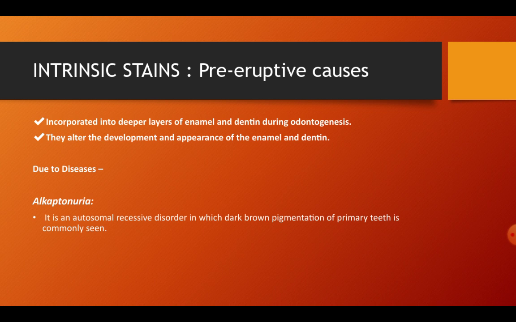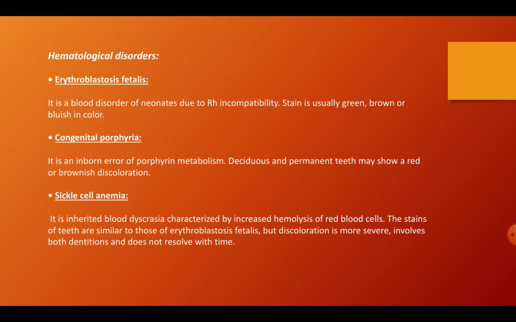What is alkaptonuria? It is an autosomal recessive disorder in which a dark brown pigmentation of the primary teeth is commonly seen. Then hematological disorders can be because of erythroblastosis fetalis, which is a blood disorder of neonates due to Rh incompatibility. Here the stain is usually green, brown, or bluish in color.